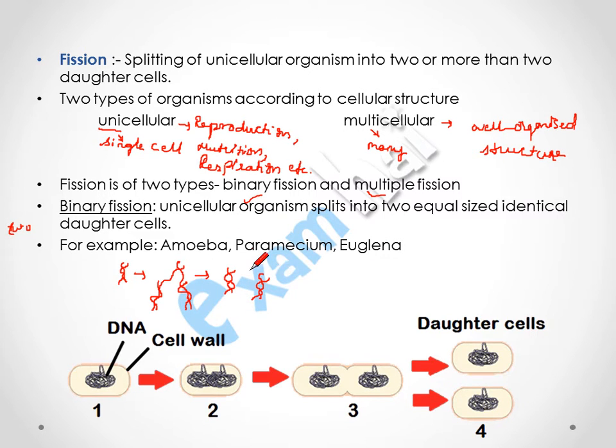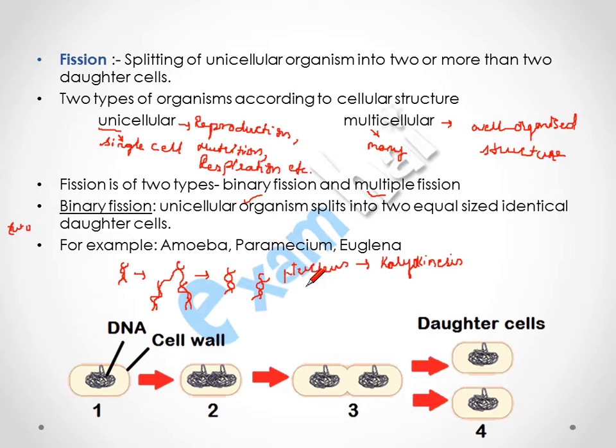This DNA is present in the nucleus. So first of all, division of nucleus takes place, and the division of nucleus is called karyokinesis.